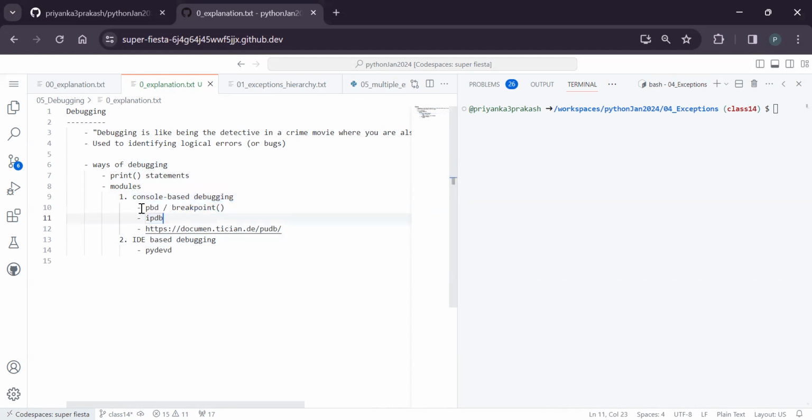Console-based debugging means there is something called PDB. Later, in newer versions, they created a new built-in function called breakpoint to work the same way. Similarly, like IPython, there is something called IPDB. There is one more module called PUDB, not that popular, but it is also there.